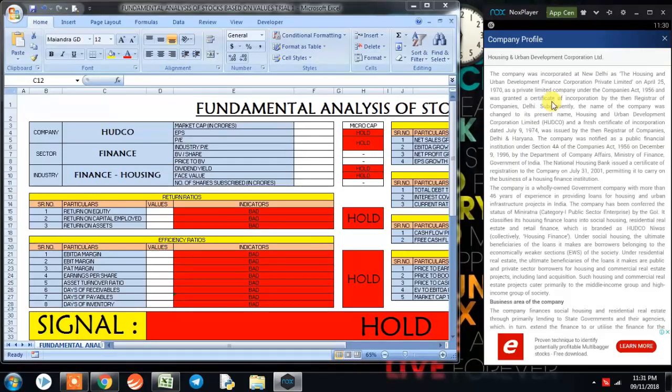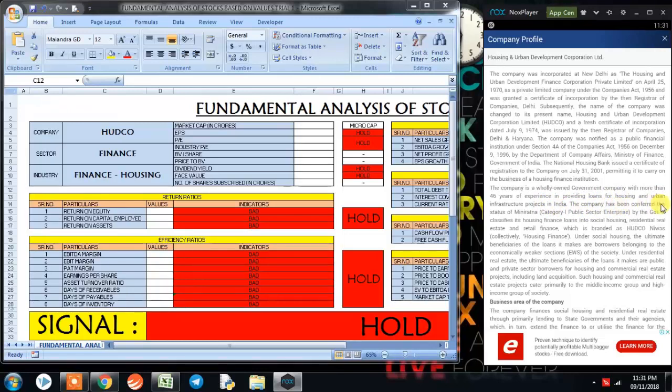Here we could see that Housing and Urban Development Corporation Limited was incorporated in 1974. It is based in Delhi. The company is a wholly owned government company with more than 46 years of experience in providing loans for housing and urban infrastructure projects in India.